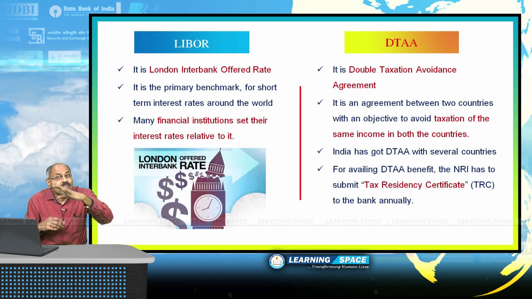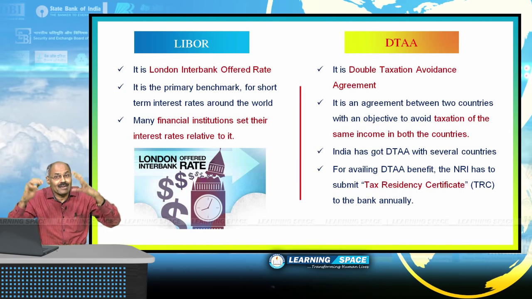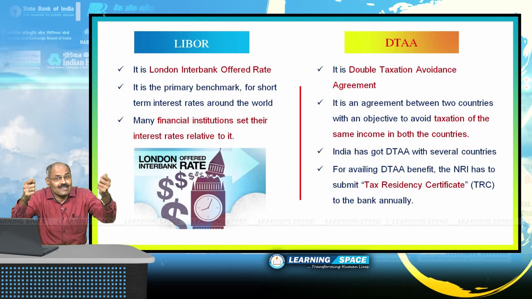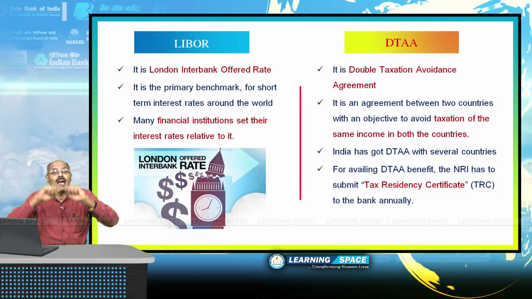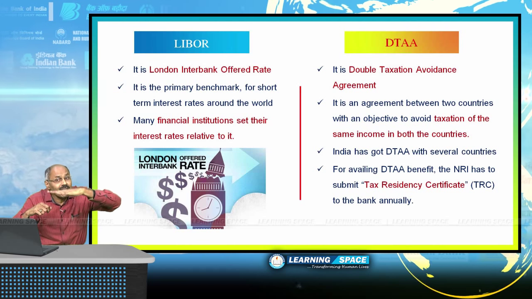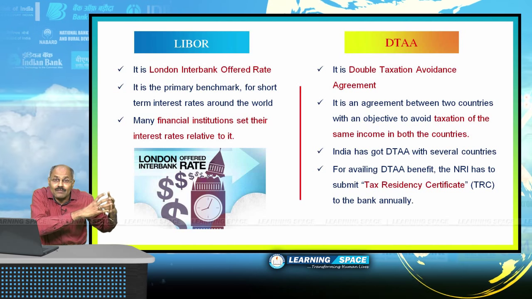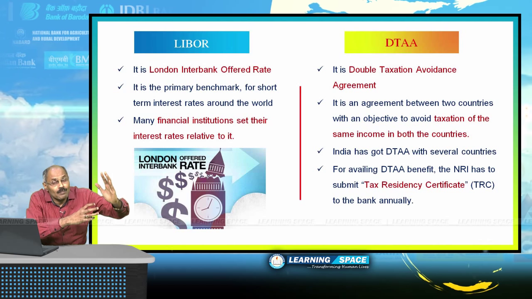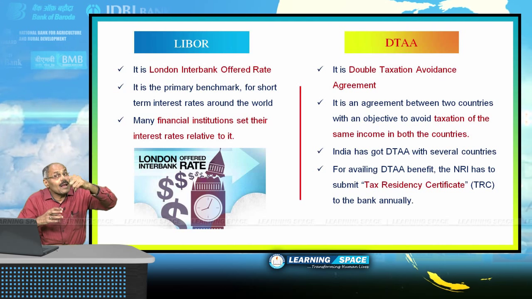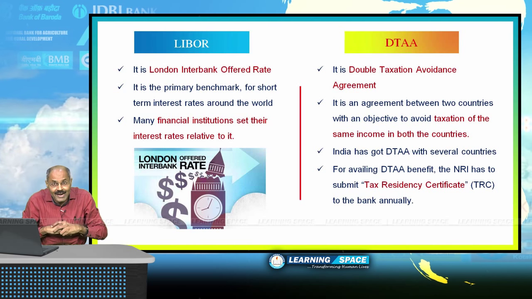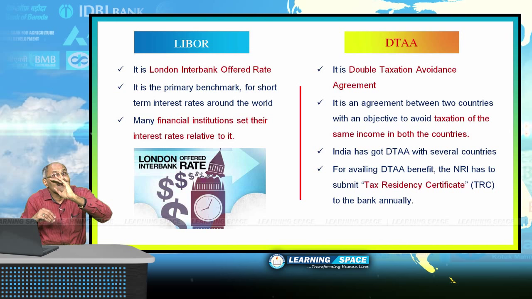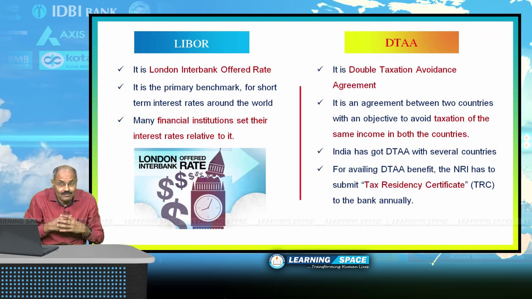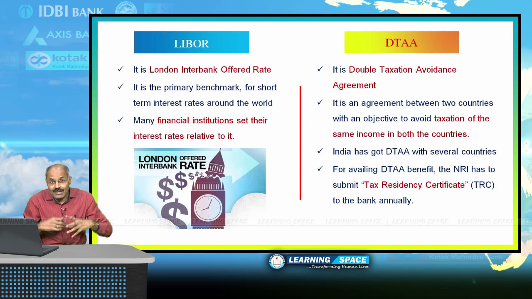They will arrive at what is the benchmark rate for various foreign currencies depending on various transactions for various time periods across the world, and depending on the LIBOR, RBI fixes the maximum limit of interest rates for FCNR(B) deposits. So please don't forget, LIBOR is London Interbank Offered Rate. It is the benchmark interest rate for various foreign currencies. This much is enough. Let us look at double taxation avoidance agreement.